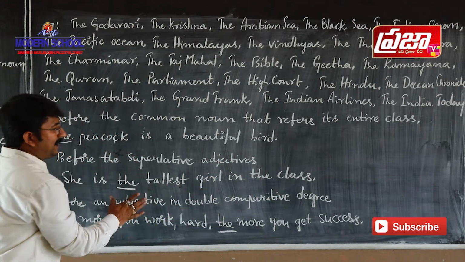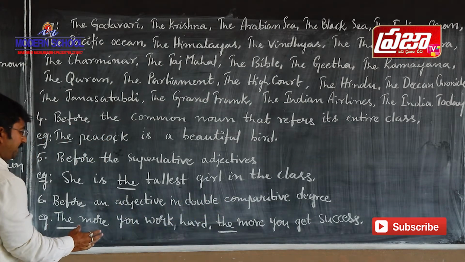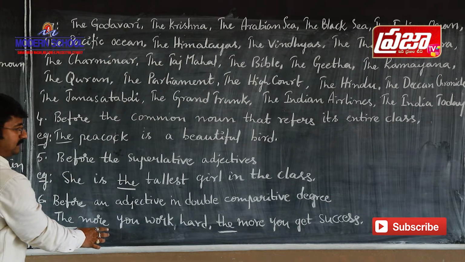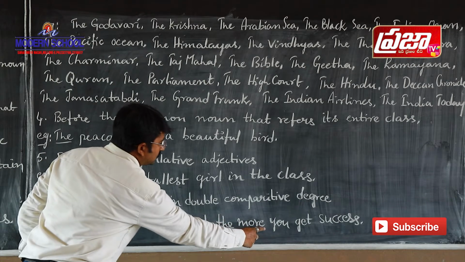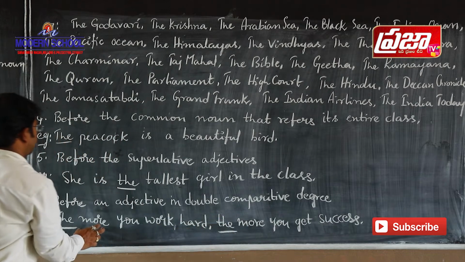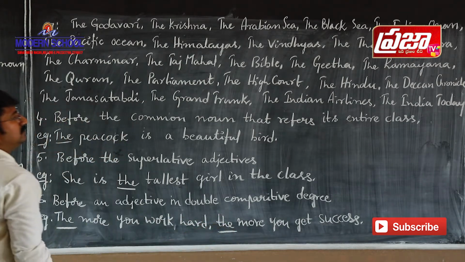This is a double comparative degree. In this double comparative degree, the more is the adjective here, and here also the more is the adjective. So before these adjectives, we use the definite article the.